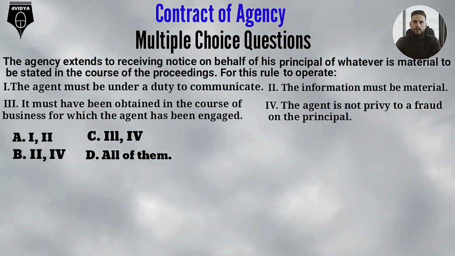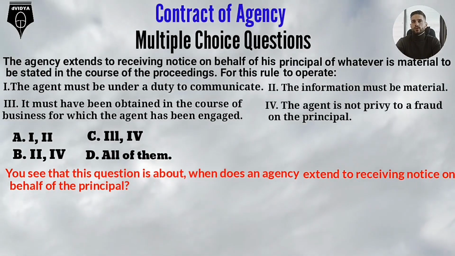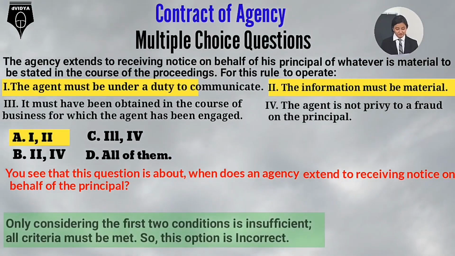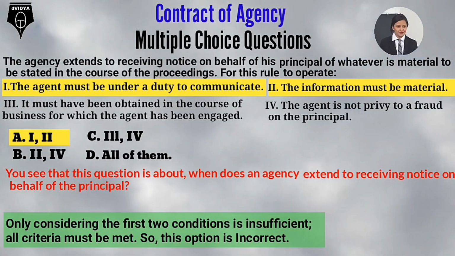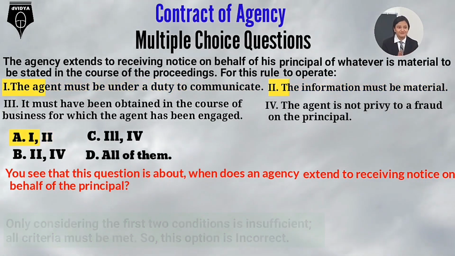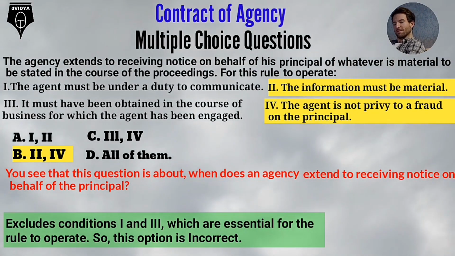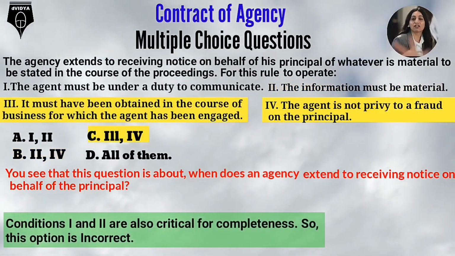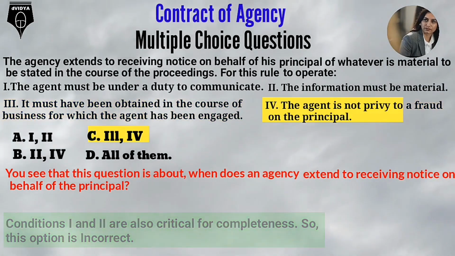All of them. You see that this question is about when does an agency extend to receiving notice on behalf of the principal? 1, 2. Only considering the first two conditions is insufficient. All criteria must be met. So, this option is incorrect. 2, 4 excludes conditions 1 and 3, which are essential for the rule to operate. So, this option is incorrect. 3, 4. Conditions 1 and 2 are also critical for completeness. So this option is incorrect.